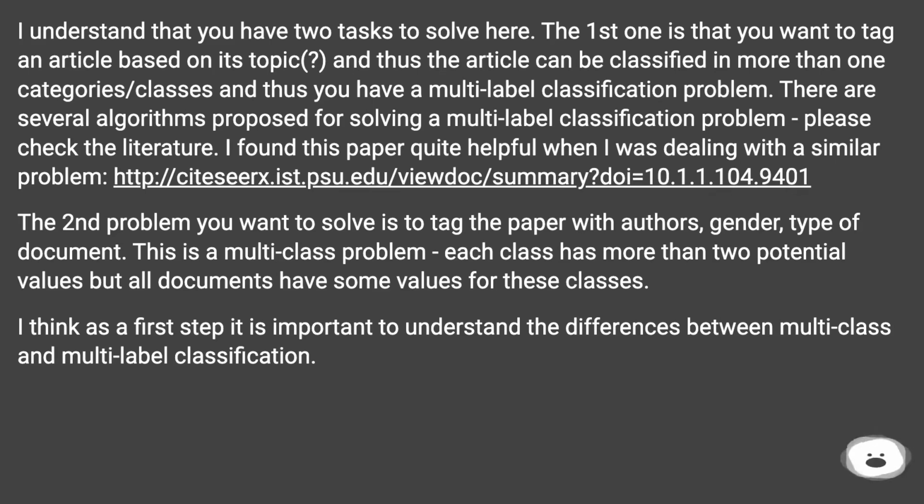The second problem you want to solve is to tag the paper with authors, gender, type of document. This is a multi-class problem. Each class has more than two potential values, but all documents have some values for these classes. I think as a first step it is important to understand the differences between multi-class and multi-label classification.